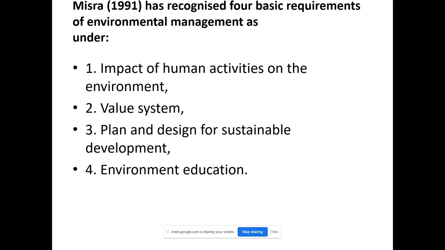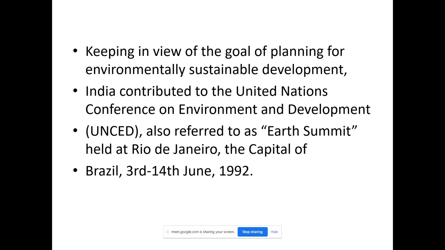Plan and design for sustainable development. So you can define your role, what dream role you are going to play in your surrounding. Obviously you are living in your surroundings, so you need to find a solution for your surroundings. You have to define your dream role also. In the assignment I have included these things. Environment education: we need to spread awareness for the environment. These things we have also discussed in the class, that means what the objectives of UNESCO are and what the objectives of studying this subject are.